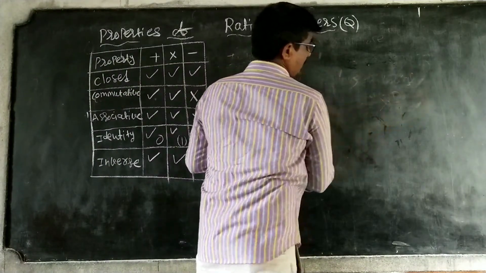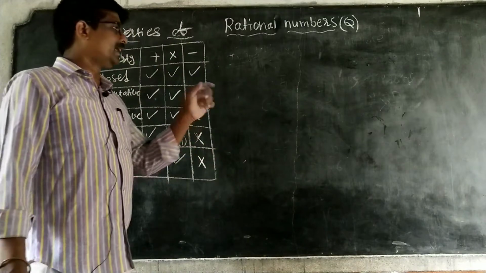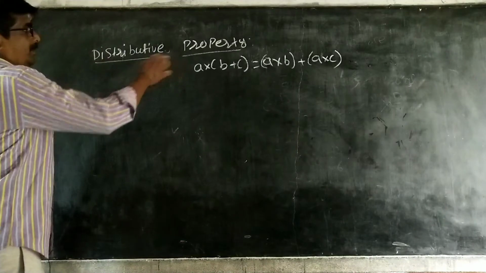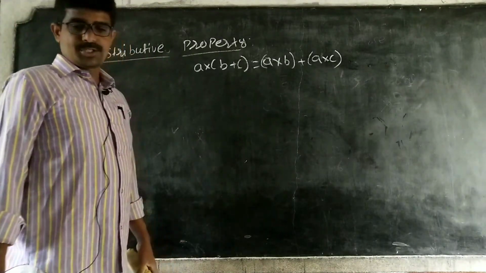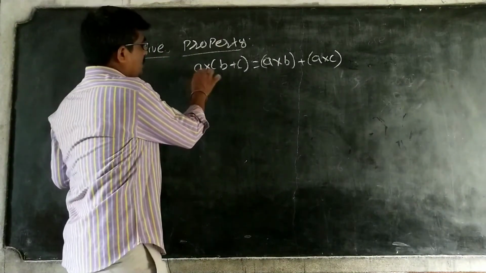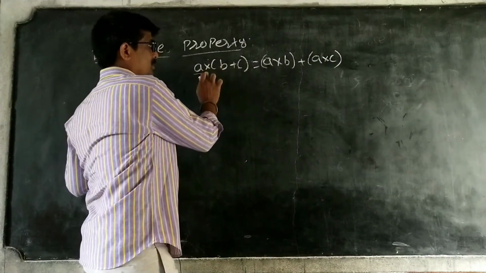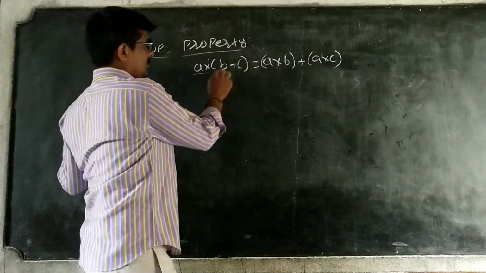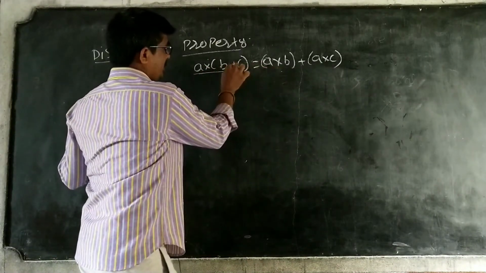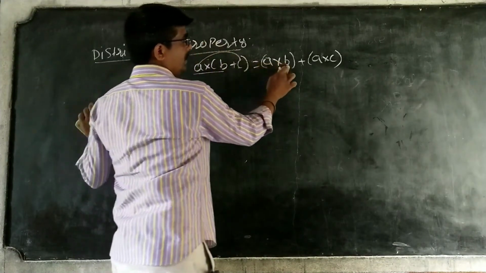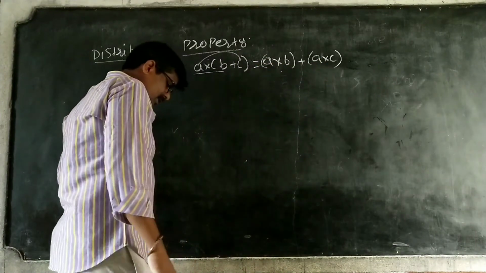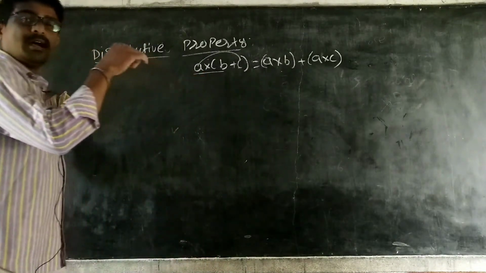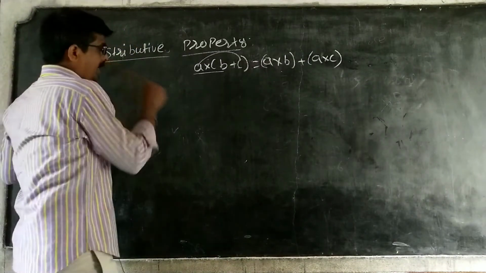Next we are going for the distributive property. What is the distributive property? Multiplication over addition. What does it mean? A into (B plus C) is equal to A into B plus A into C. This is the distributive property. So is it applicable in rational numbers or not?